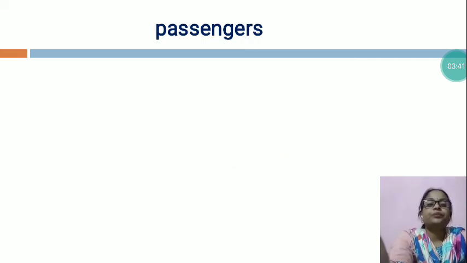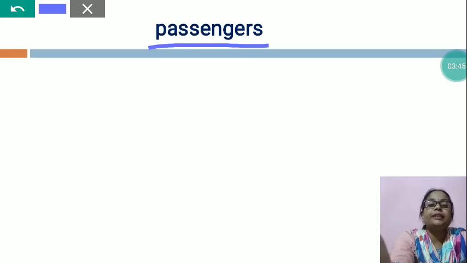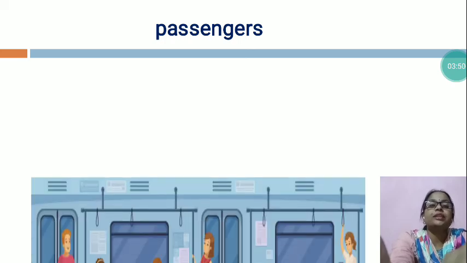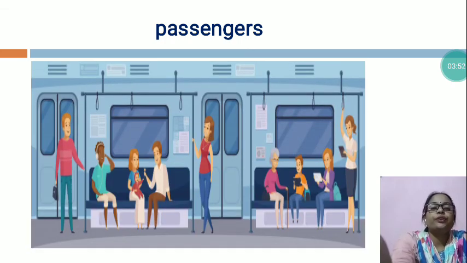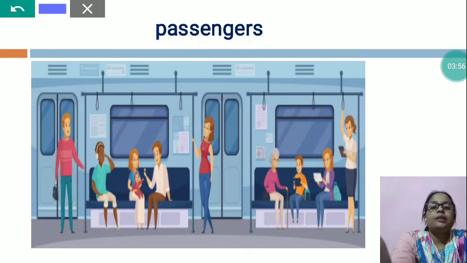Now, next is passengers. Now you can see this is the picture of passengers. Have you seen them in any train and at a railway station? You can see passengers.